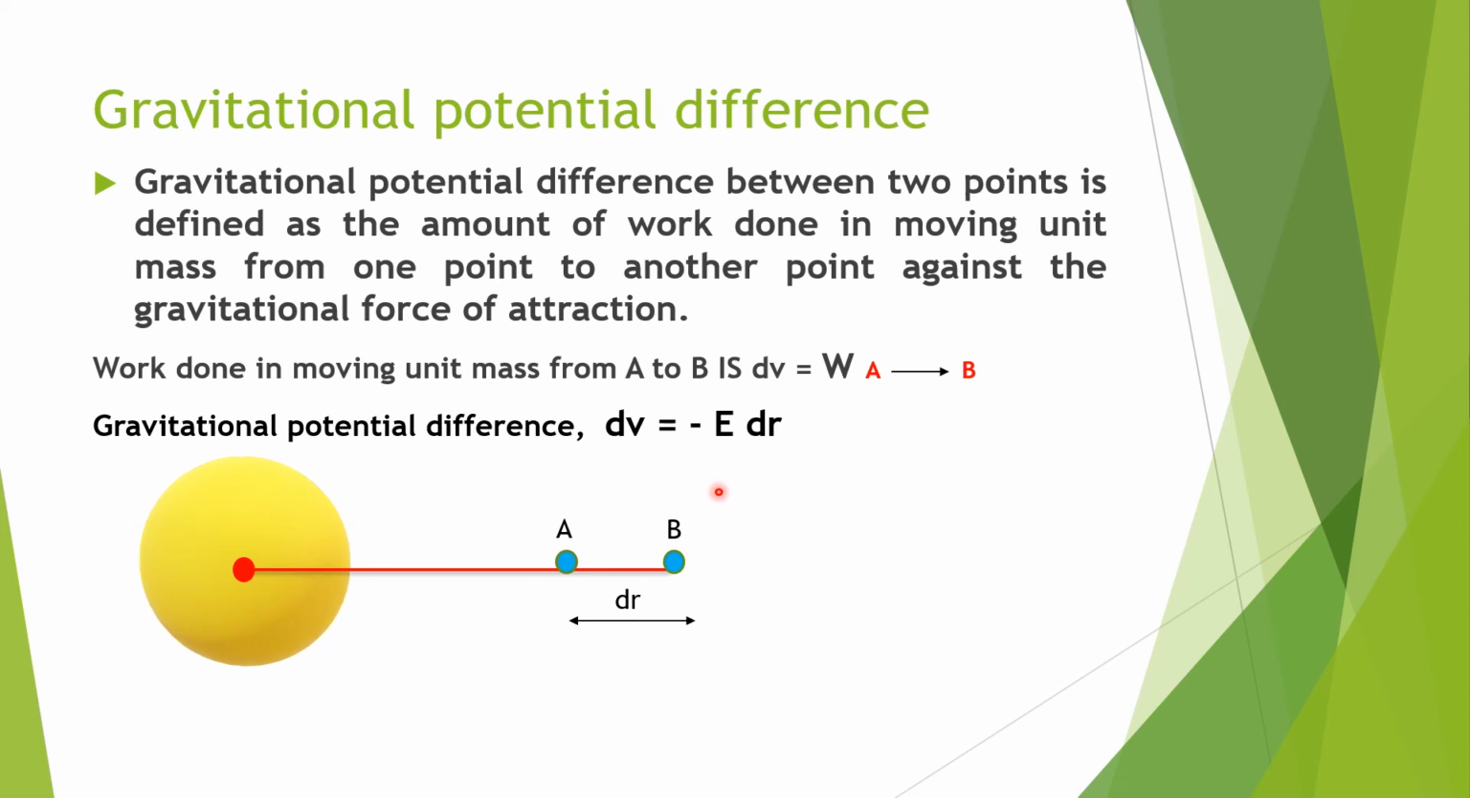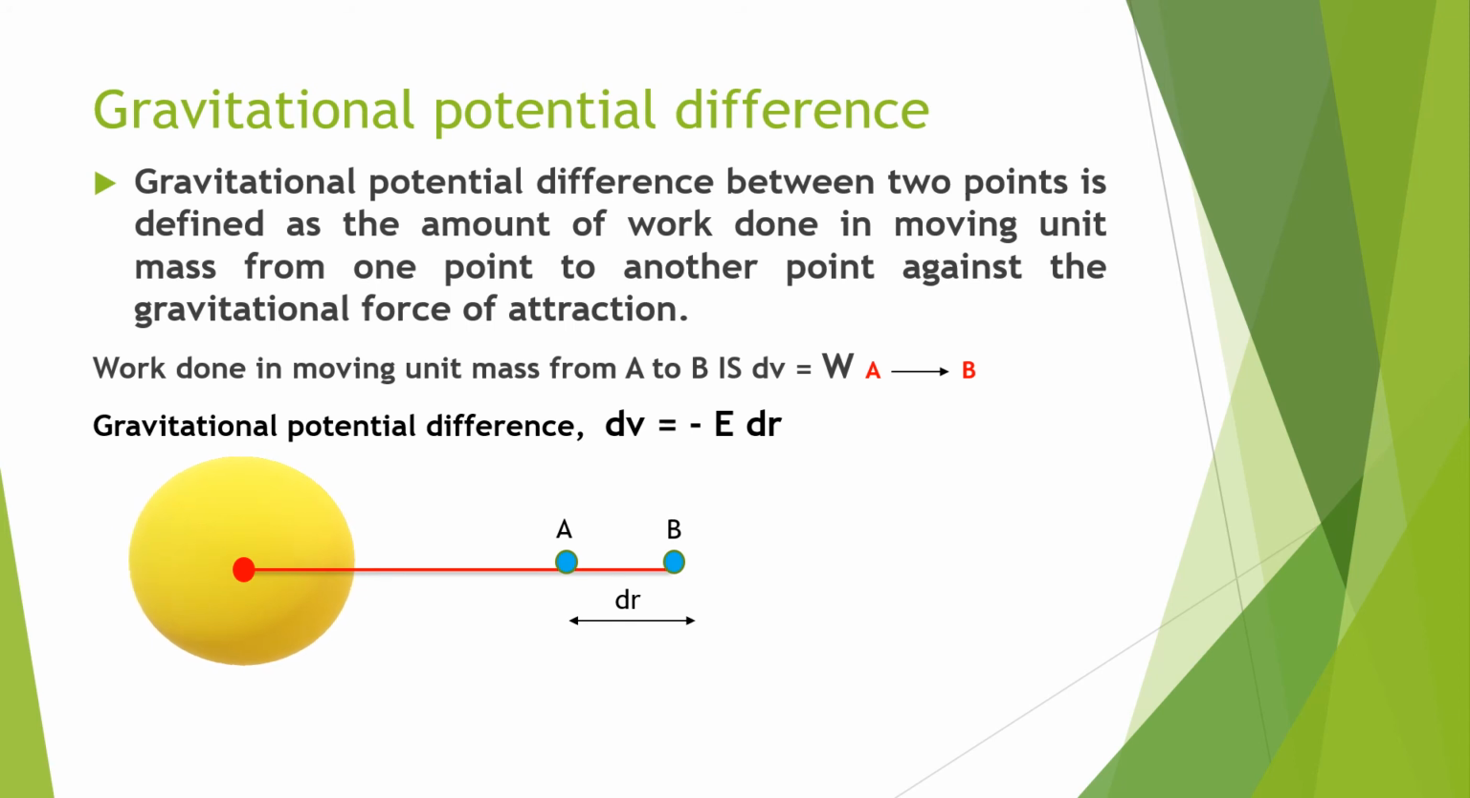So next, the gravitational potential difference we are getting is simple: dV is equal to minus E into dr. Here the negative sign indicates that work done is against the gravitational field. This is what we saw here, against the gravitational force of attraction. So that we are getting here minus E into dr.